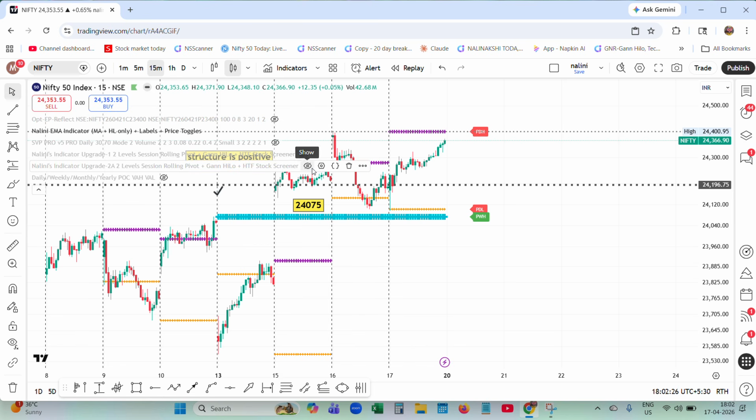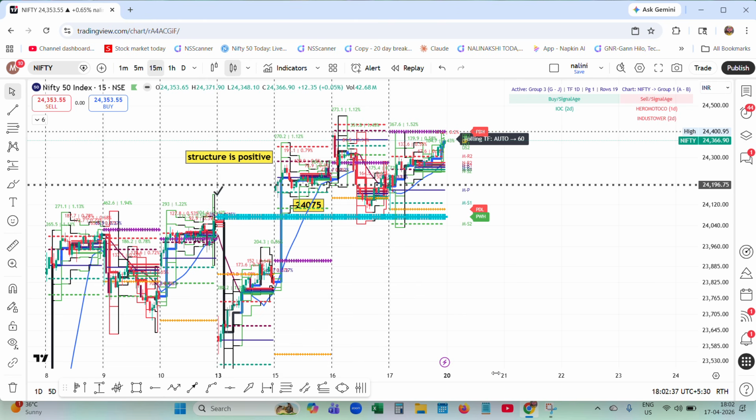For that, I will enable my Nalini Precision Engine. Nalini Precision Engine is an engine. It gives you pivots automatically, rolling pivots, layers, layer 1 and layer 2, noon session layer 1 and layer 2. Apart from that, it gives you stocks also. You can trade the stocks.